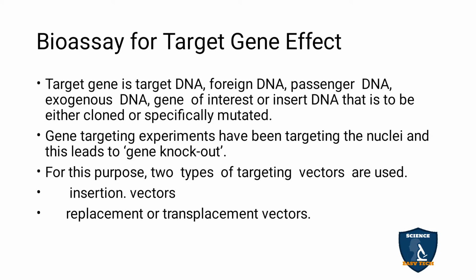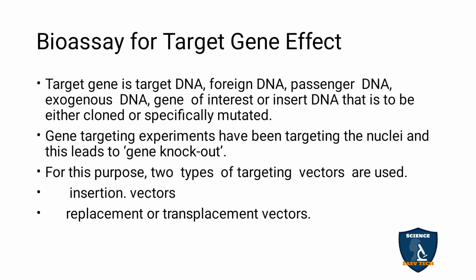Gene targeting experiments have been targeting the nuclei, and this leads to gene knockout. For what character are you going to target? You are going to target high yield, the character which has to be produced in the crop plants.